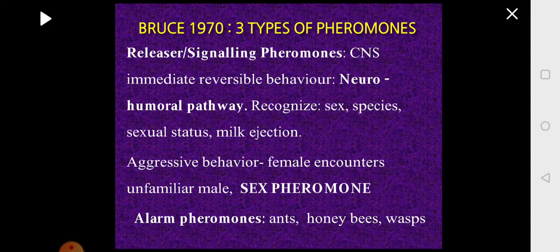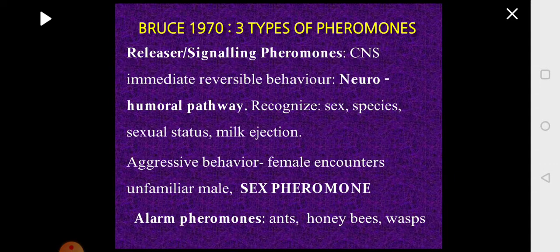this signaling chemical will be perceived by another organism, and the other one will know information about the first one, which is the releaser. The first one is releasing the pheromone which is carrying some signal which is perceived by the receiver. So the first one, when it is releasing the pheromone, it gives information about itself, like the sex of the individual, whether it's male or female, the species, the sexual status, whether it is reproductively active or whether it is taking care of the young one.